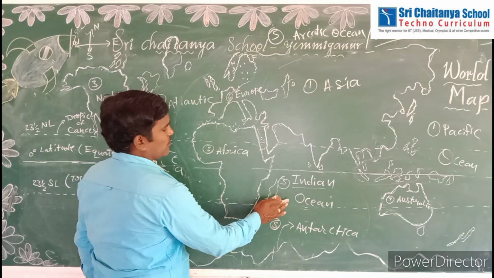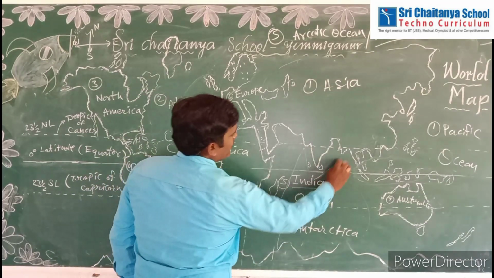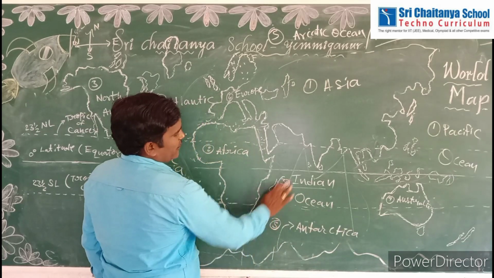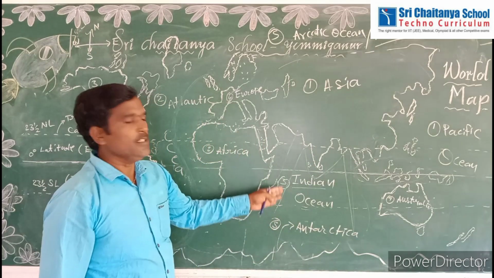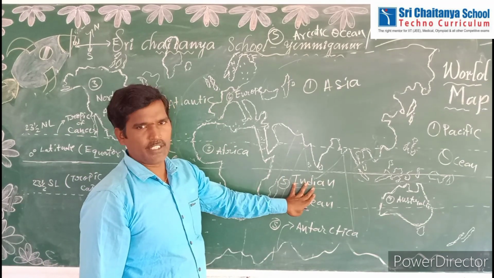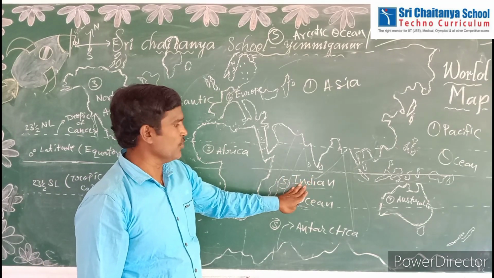So what is the shape of this ocean? M shape. See once, if you observe this one, it looks like an M shape. Is it or not? So this is the Indian Ocean, the third biggest ocean.